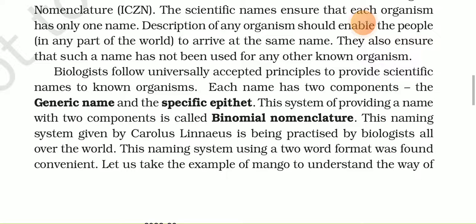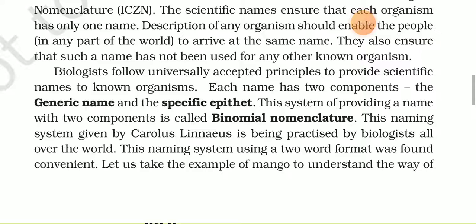A scientific name has two components: the first part is called the generic name and the second part is called the specific epithet.